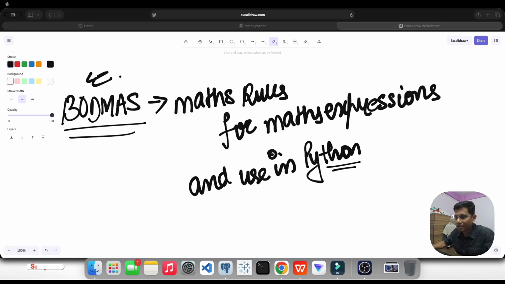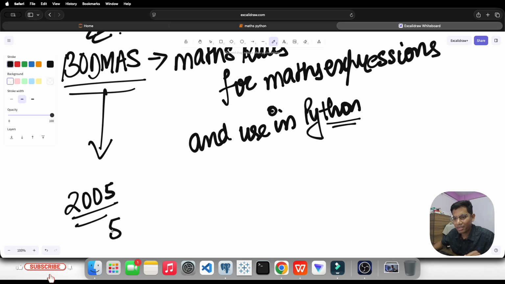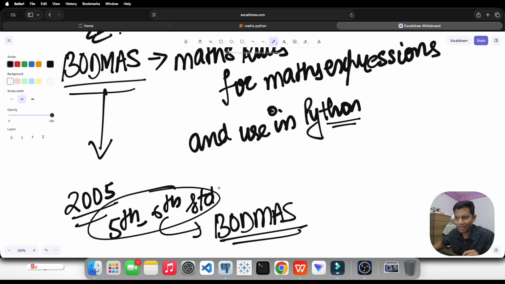And if I go a little bit back to my education career, I would say in 2005, in my class 5th or 6th standard, I came to know about this topic BODMAS. In NCERT during this 2005 year, I studied about BODMAS, and I also hope you all have studied about it.